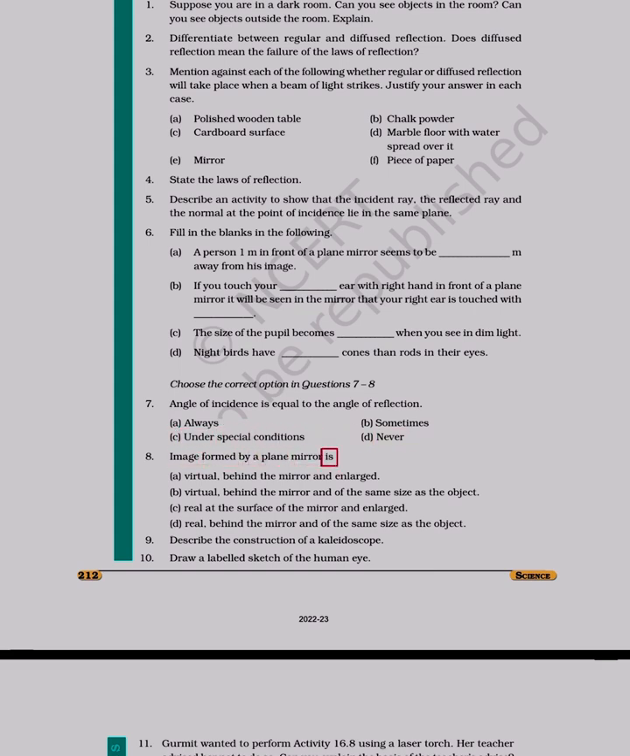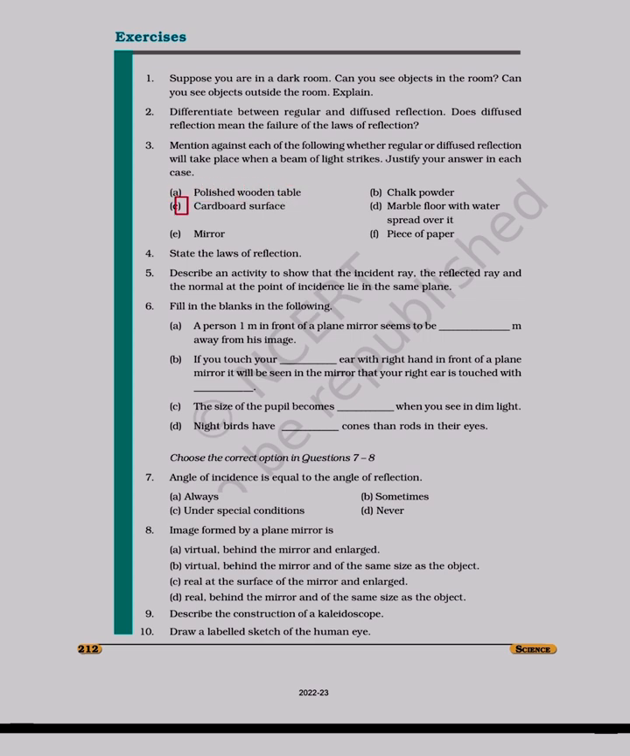Image formed by a plane mirror is: A virtual, behind the mirror and enlarged. B virtual, behind the mirror and of the same size as the object. C real, at the surface of the mirror and enlarged. D real, behind the mirror and of the same size as the object. Describe the construction of a kaleidoscope. Draw a labeled sketch of the human eye.